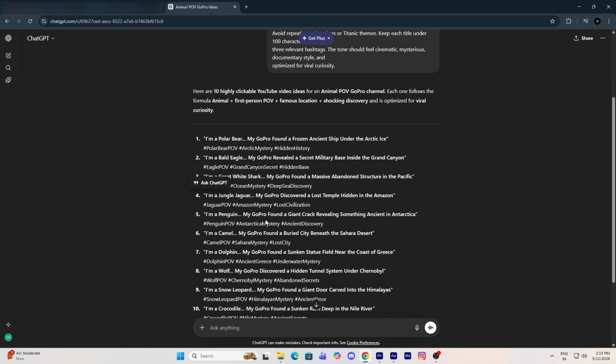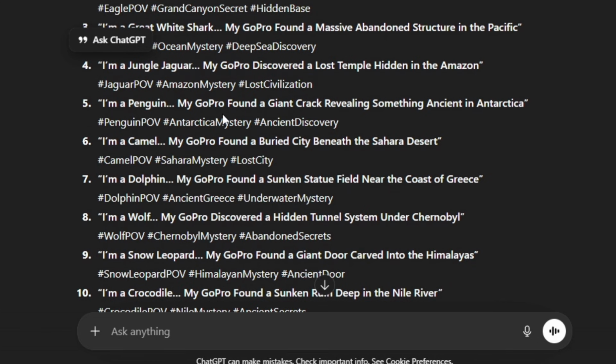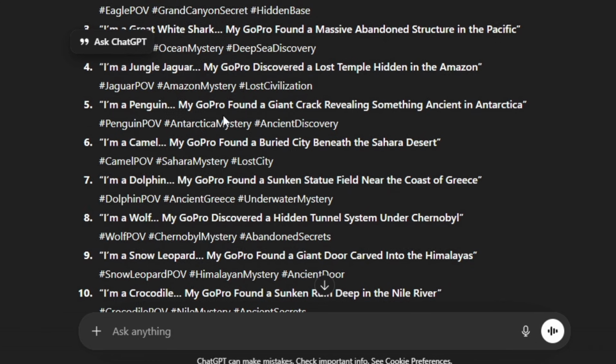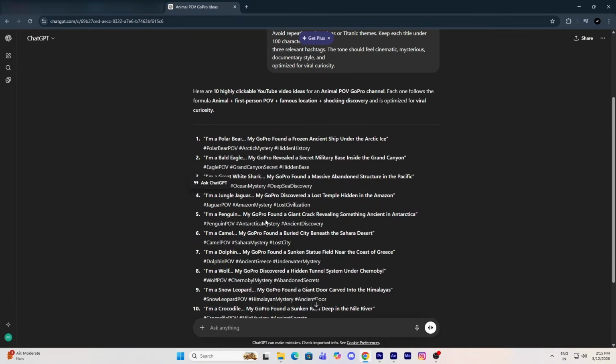And if you feel like none of the ideas are good enough, don't worry. You can simply ask ChatGPT to generate more ideas. For example, you can type something like, "Give me 10 more ideas," and ChatGPT will instantly generate another list for you. But for me, these ideas are already good enough. From these, I really like the penguin idea, so I'll go with that one.